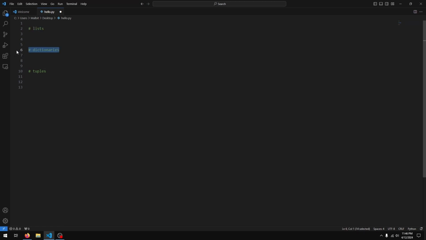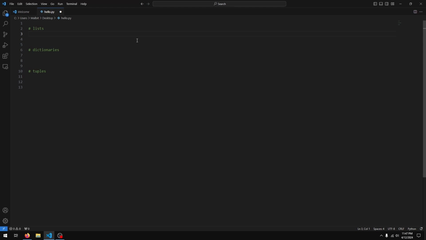Then we have a dictionary, which is a key value pair, and then a tuple. And this is similar to a list in that it's just a list of items, but the difference here is you can't change a tuple once it's created. Cool. So let's see a sample of each of these.